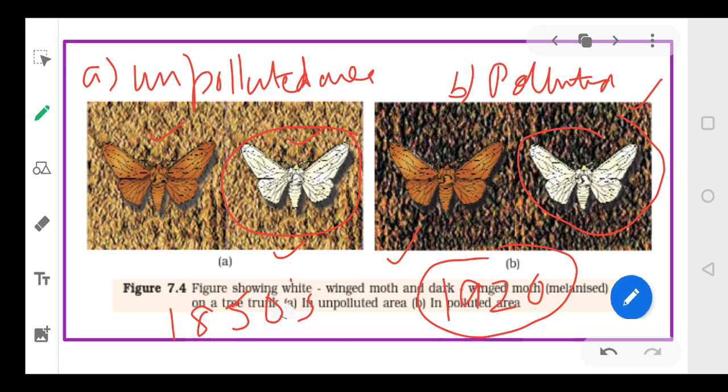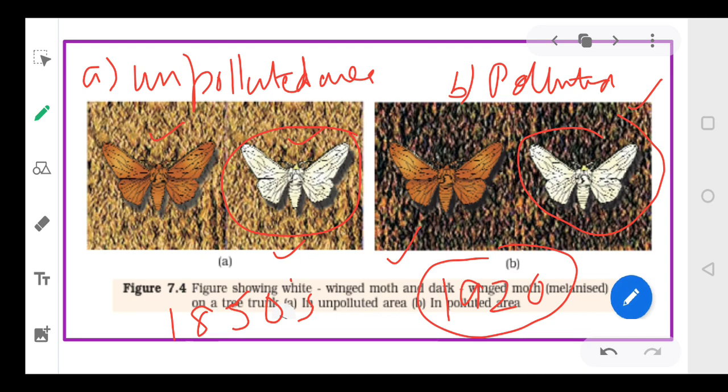In the second condition, the white moths were not able to survive because they were easily visible against the dark background. So in this case, the chances of survival of the grey-colored moth were better, while in the first example, the ability of the white-colored moth to survive was better. But as the conditions changed, the white-winged moth could be easily detected on the dark-colored wood. So the predator could easily pick them up, and slowly and gradually the number of white-colored moths decreased.